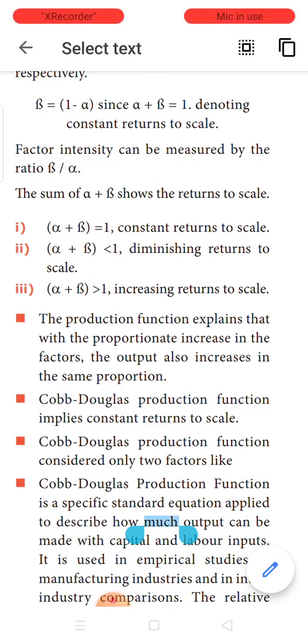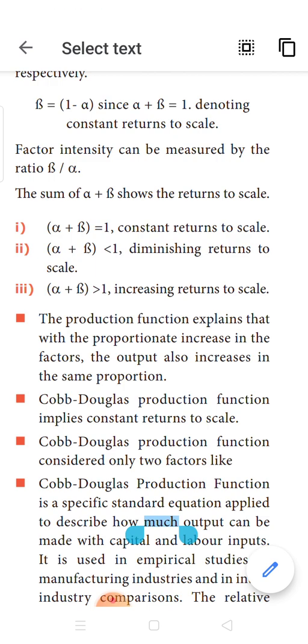Okay, for the amount of labor and capital that you are increasing or introducing into the production process, you are getting constant returns. When you increase the labor by 1, the output is also increasing by 1. That is what constant returns means.